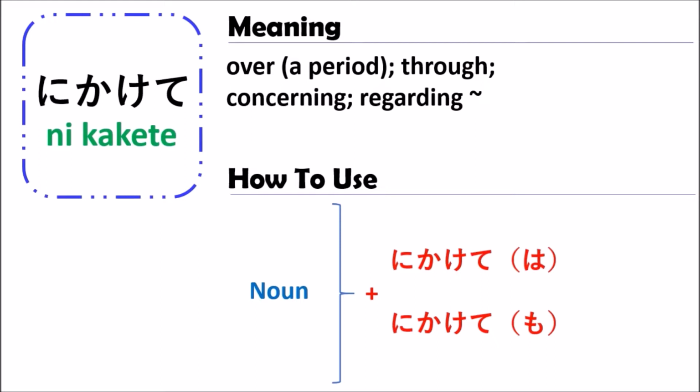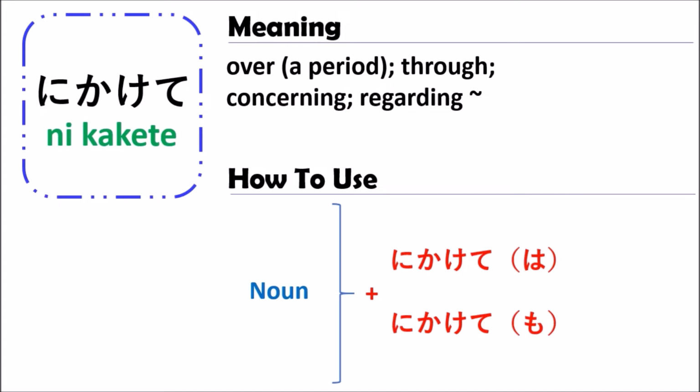And when you use nikakete, sometimes you can use wa or mo. For example, nikakete wa, nikakete mo, like this.